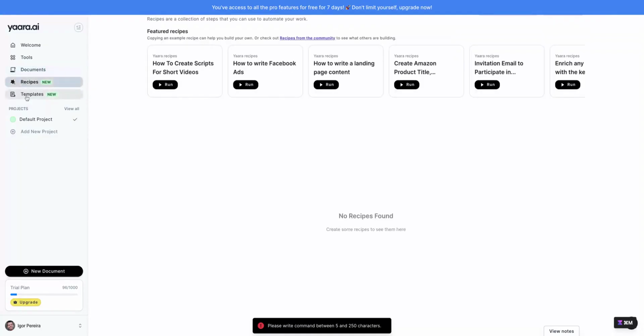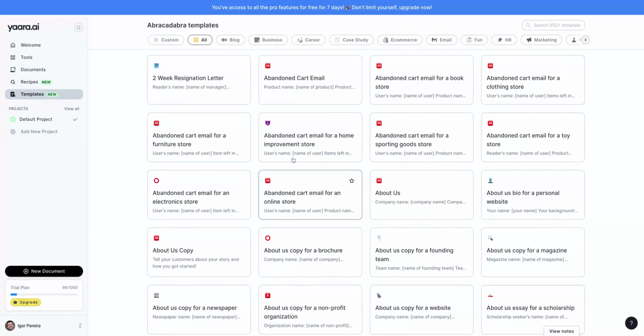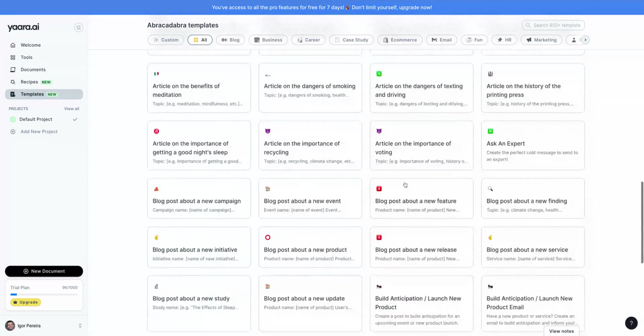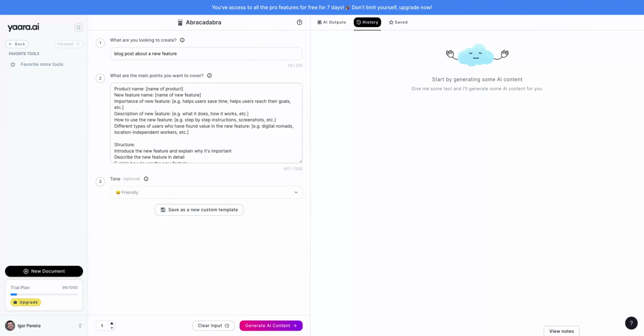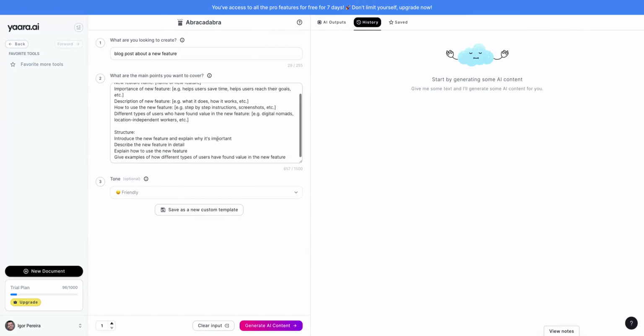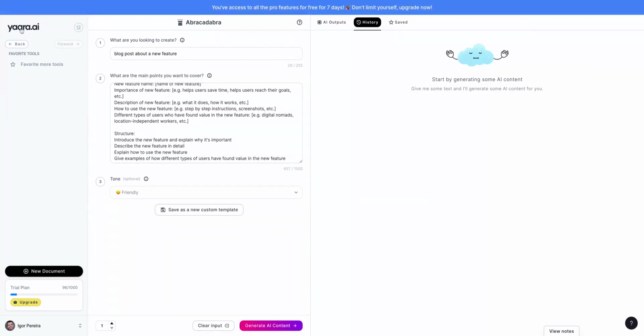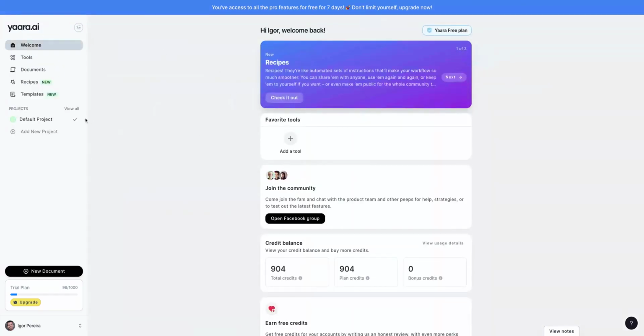So as you can see, recipes are a kind of template. Here you're gonna find many different kinds of templates that you can use. Create, for instance, new blog posts about a new feature: product name, a new feature name, importance of the new feature, etc., and Yaara will create a new blog.